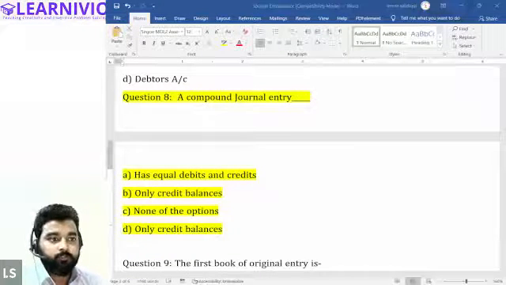Sir, and tax also will be compound, right? Yeah, the concept is very simple. Whenever more than two accounts are involved, that is called the compound journal entry. So even if there are taxes, in that case also it will be considered as compound. Okay, sir. Thank you. Okay, all right, guys.